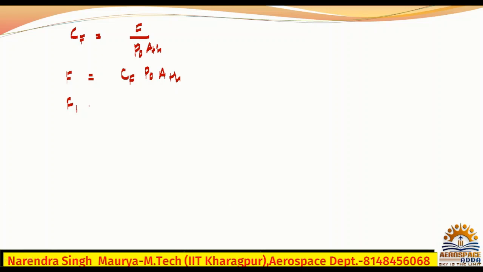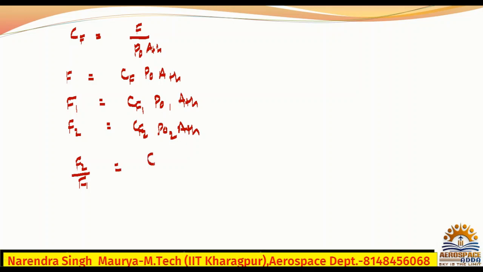What is F1 then? CF1 P naught 1 throat area. Throat area for the same rocket must be the same. What is F2 then? CF2 P naught 2 ATH. What is F2 by F1? It is CF2 by CF1 times P naught 2 by P naught 1, and obviously ATH by ATH cancels out.